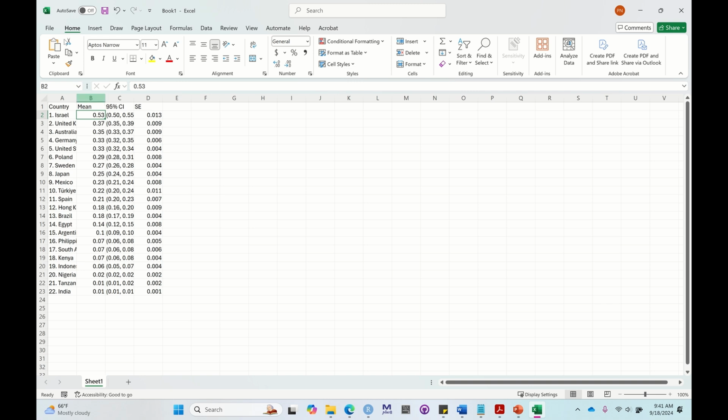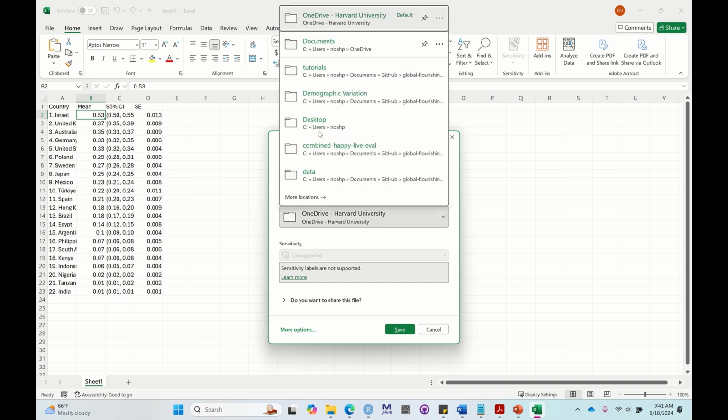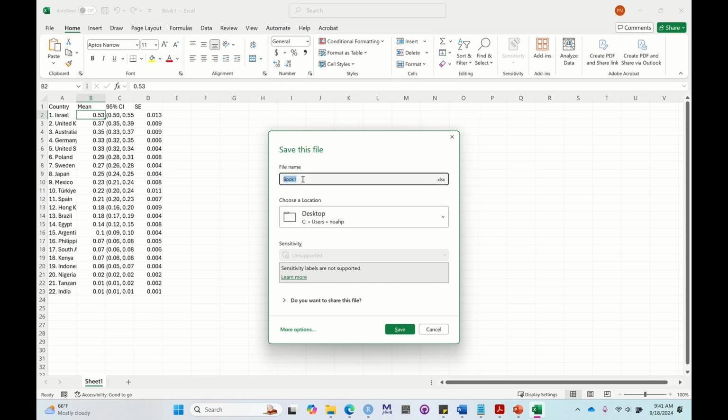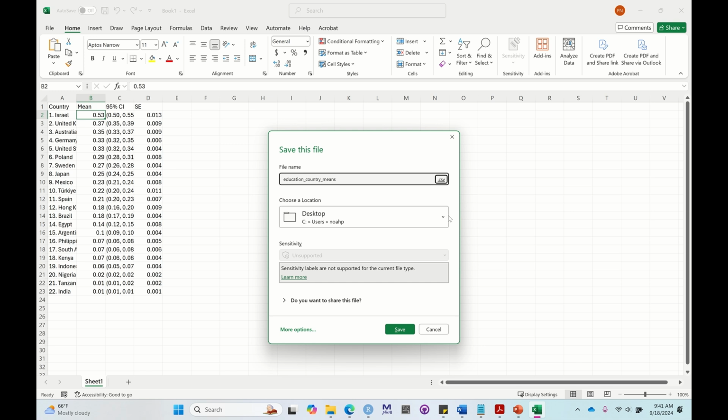So then you're going to save this. For me, I'm just going to save this to my desktop just to make it easy. So education country means. You can save it as an Excel file, but I would prefer, if possible, to save it as a CSV file.